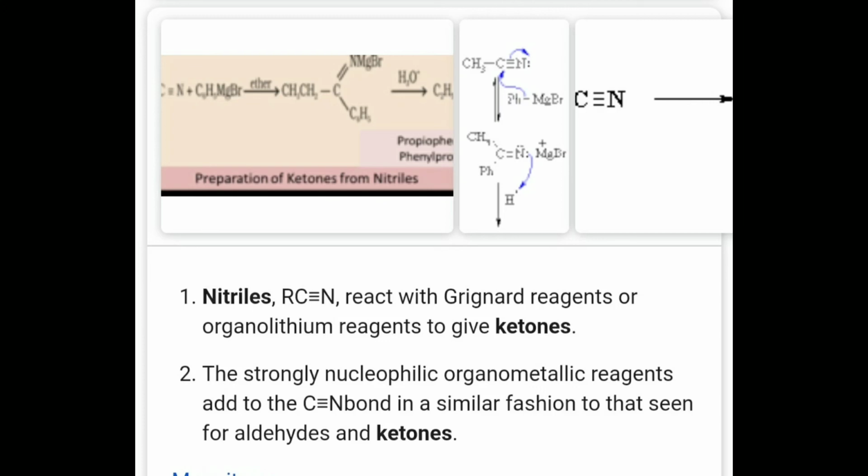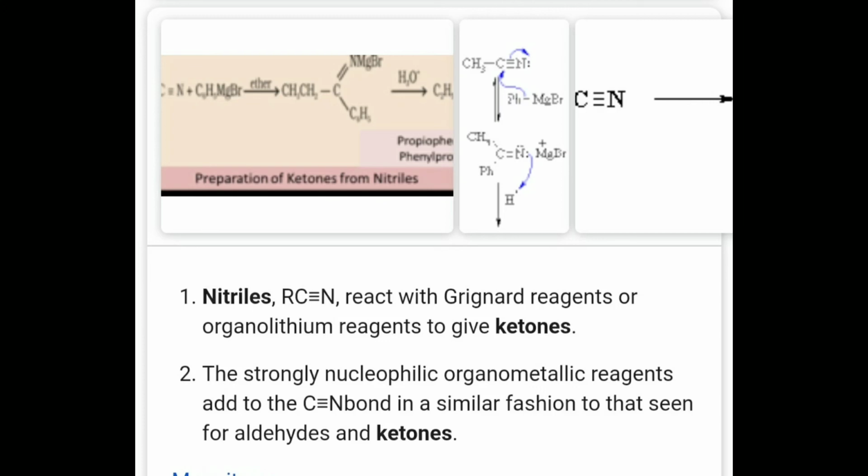Next is the preparation of ketones from nitriles. Ketones are prepared by reacting nitriles with Grignard reagent in dry ether as solvent followed by acid hydrolysis. The nitriles react with Grignard reagent to give ketones.